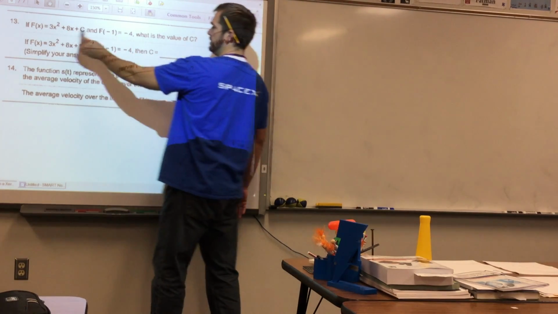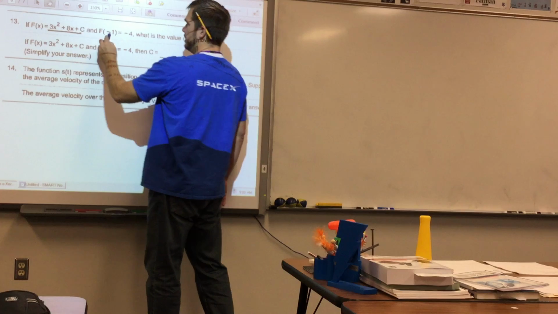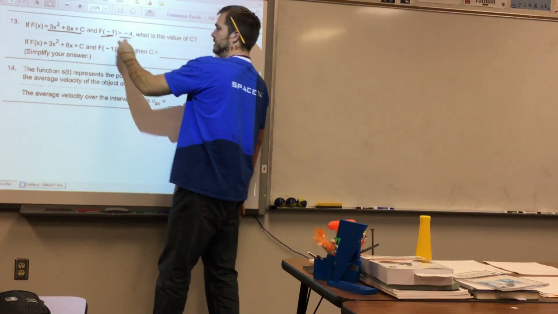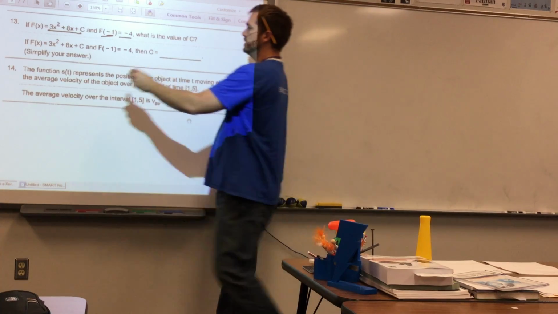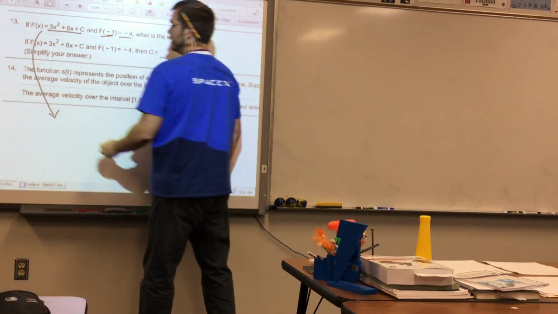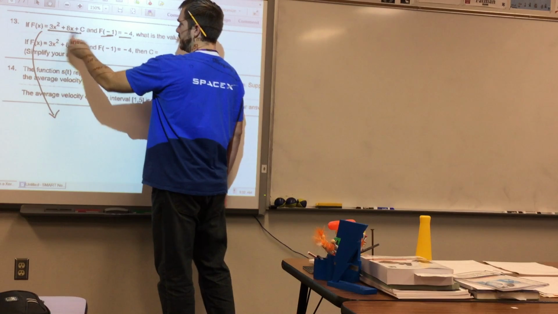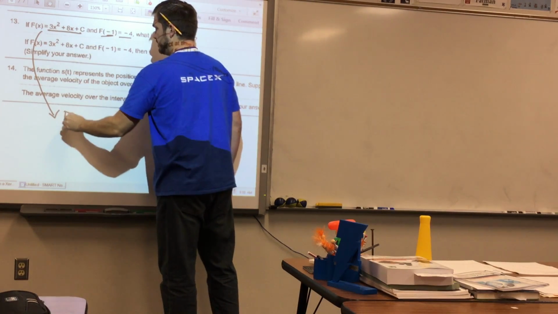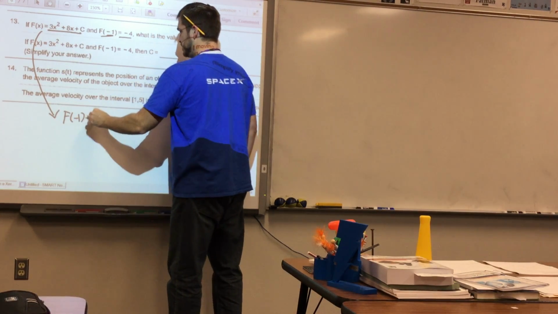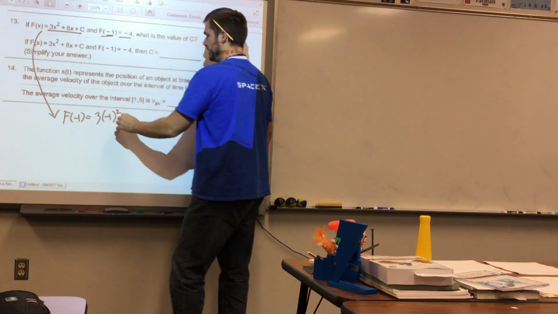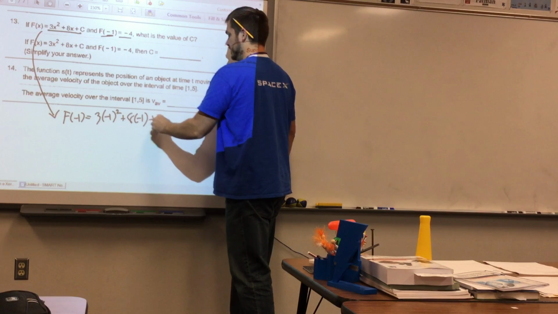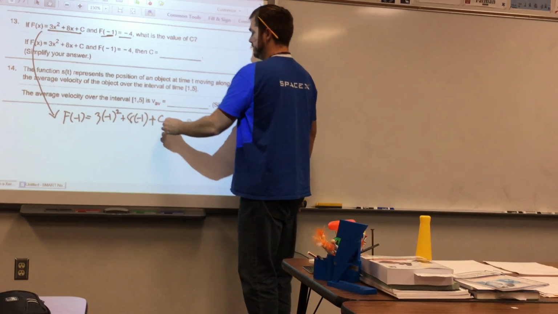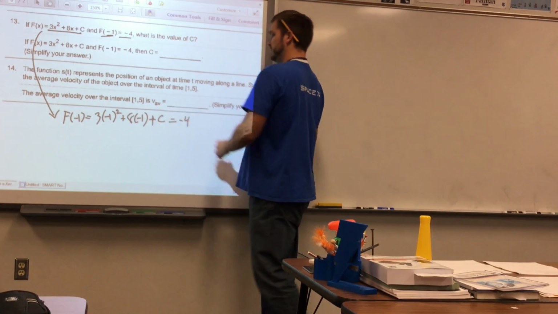So this says, here's the function, and when you plug in -1, you're going to get -4. So I can go down here and say, plug in -1. f of -1 means 3 times -1 squared plus 8 times -1 plus c, and they tell me that equals -4.